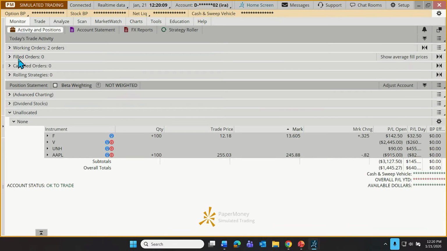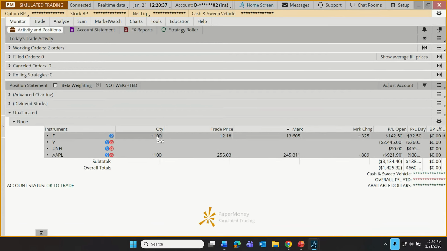We can see our filled orders for today, canceled orders for today, rolling strategies, that's for covered call traders. I won't go into that too much. But down below, we can see what's called our position statement. It literally is a statement of how our current positions are doing. So here are just a few example positions. Notice that we have some columns here that can help us identify the position. So we have Ford, we have United Healthcare, we have Apple.